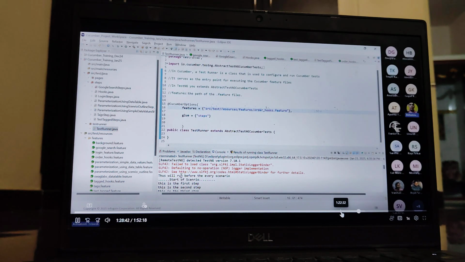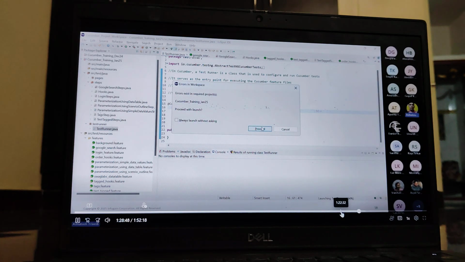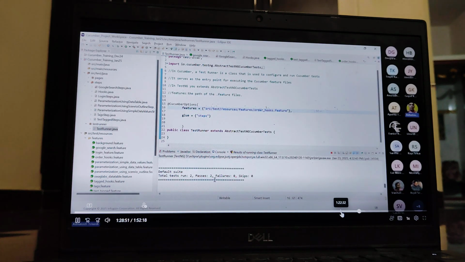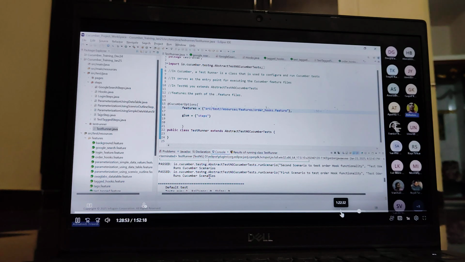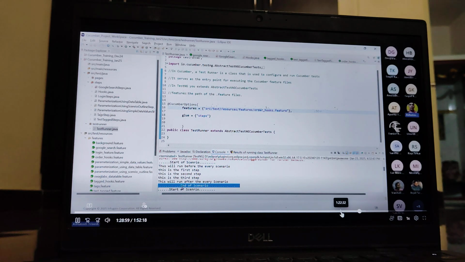Earlier this one got executed first, but once you specify the order and now if you run, you can control the order of execution. You can see this start of the scenario, and then end of the scenario, then again the second scenario.